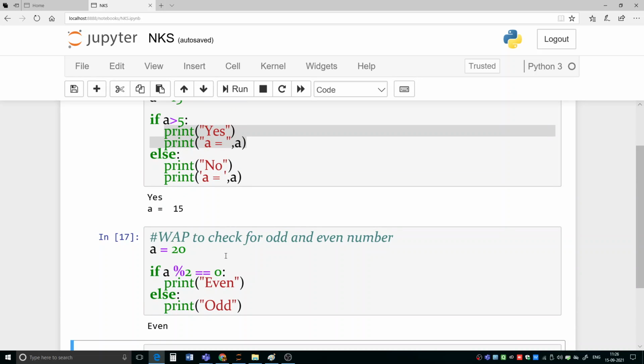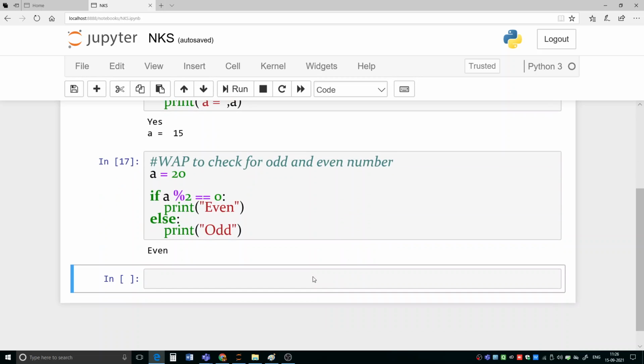In the conditional expression, we can write all the relational expressions, and we can use logical operators also. For example, suppose you are writing a and b, and their values are 12 and 25. This is called multiple assignment.